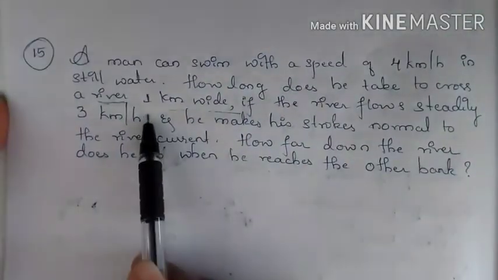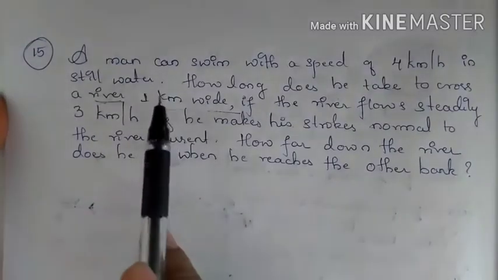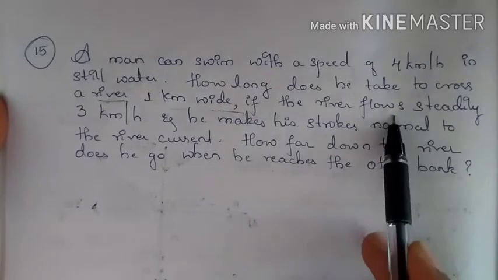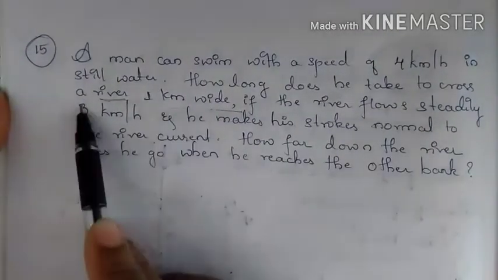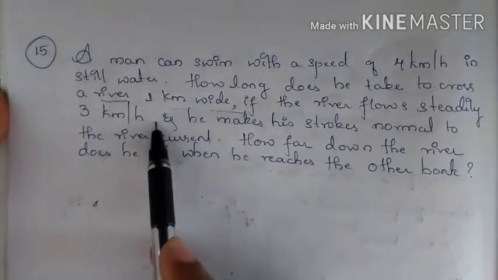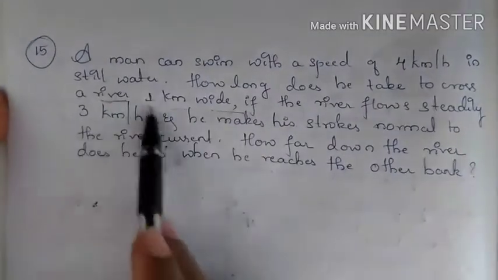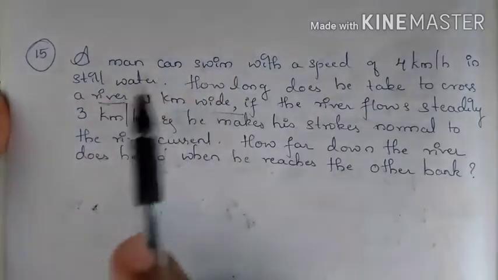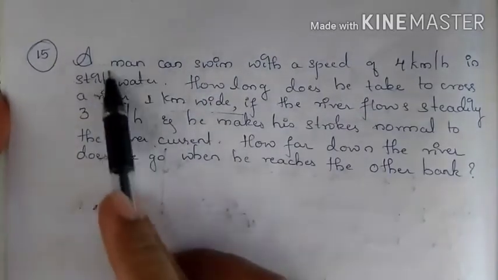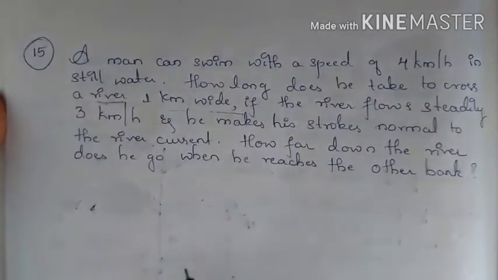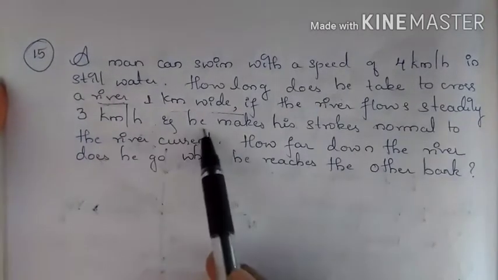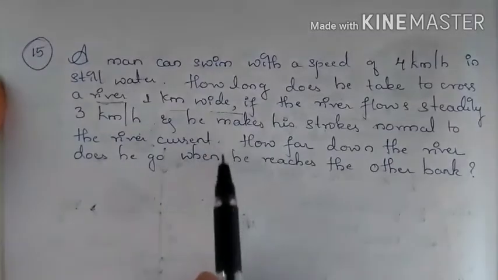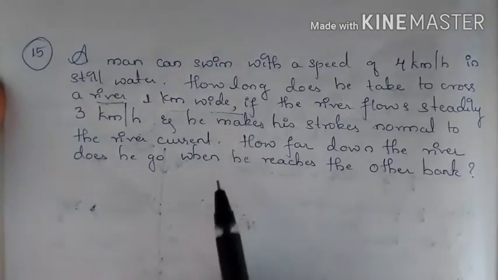But the question here is, the river is not still, the river is flowing. The speed of the flowing water is 3 kilometers per hour. So how much time does this man take to cross that river? Here he makes the strokes normal to the river current, so he is going normal to the river current.